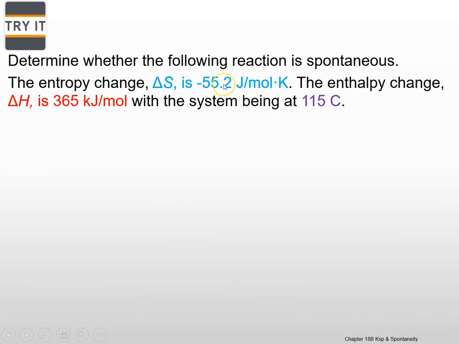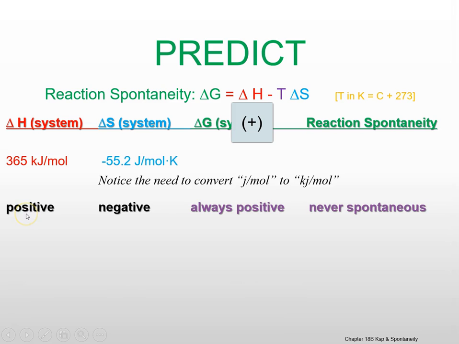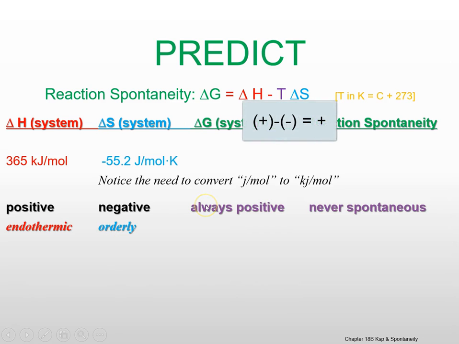Entropy now is negative, so it's less entropy, more ordered. Enthalpy is positive, and the temperature is 115 Celsius. Notice Celsius there. Let's predict. According to this, we change to kilojoules again. Positive enthalpy, negative entropy. So we have an endothermic reaction that's orderly. That's always going to give us a positive delta G value, which is never a spontaneous reaction.